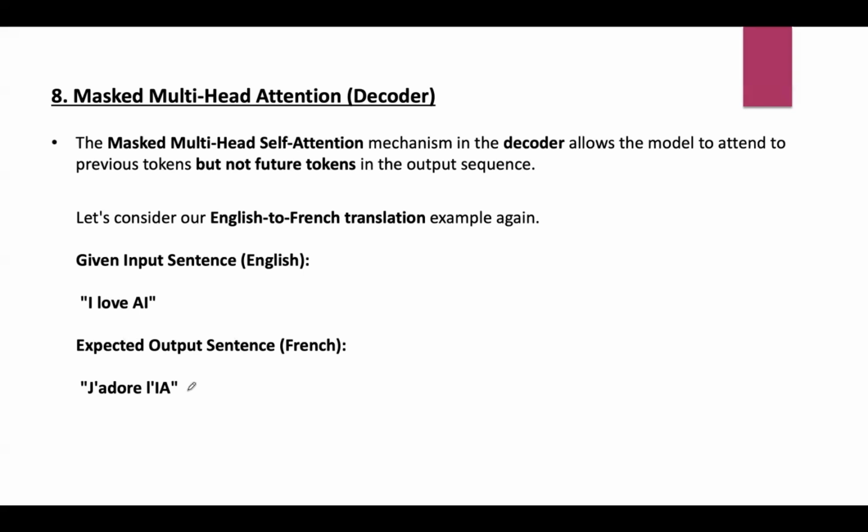So, for example, at each decoding step, when predicting this word J, the decoder sees nothing. There is nothing before this, so it will see only this word. Whereas, while predicting this word adore, it only sees J, but not the next word after this. Coming to the third word, while predicting it, it only sees the previous words, that is J adore. There is nothing after this, so it can't see the future words.